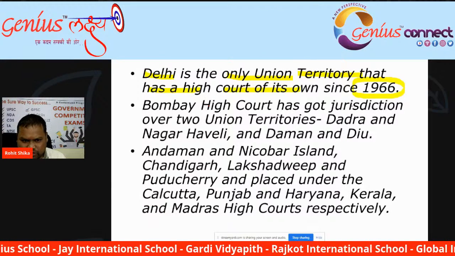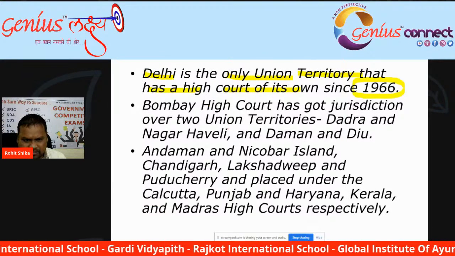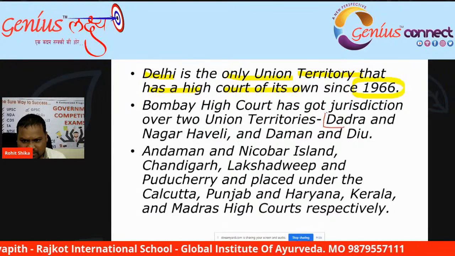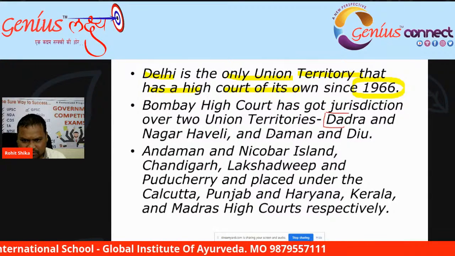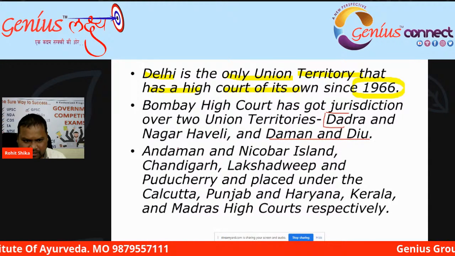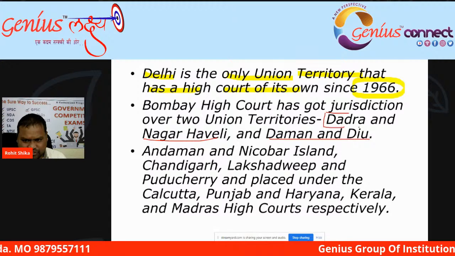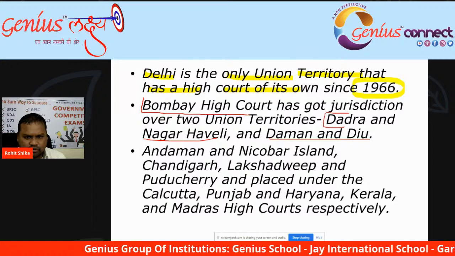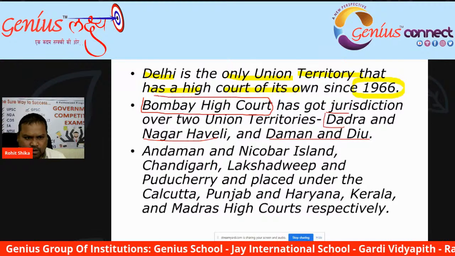Bombay High Court has jurisdiction over the union territories of Dadra and Nagar Haveli and Daman and Diu. These union territories come under Bombay High Court. They do not have their own high courts.